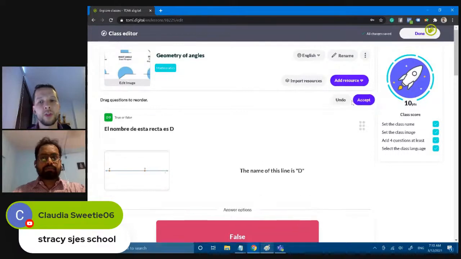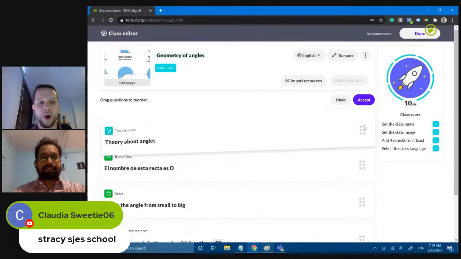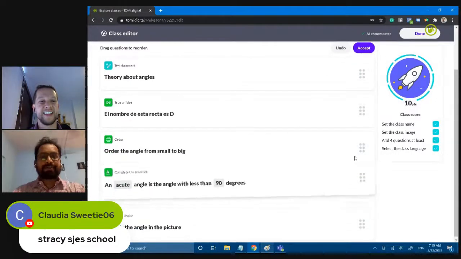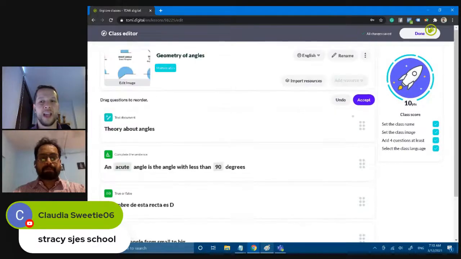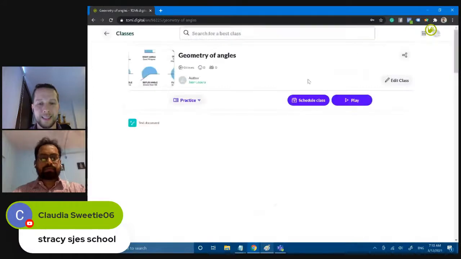Just click on sort resource, and after that, what you need to do is drag and drop. And this is my favorite section, like playing a video game. Just scroll up and scroll down. That's right. So that is it, and finally, I just accept it. So there it is, and we are done. So let's click on done, and I'm gonna come back to my classes.